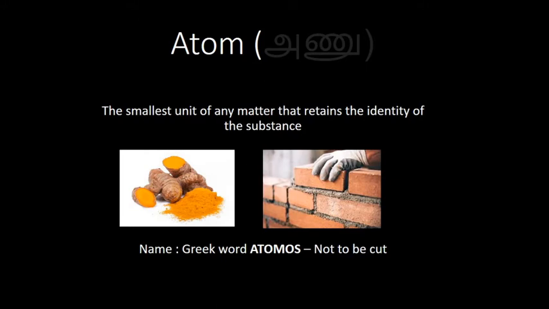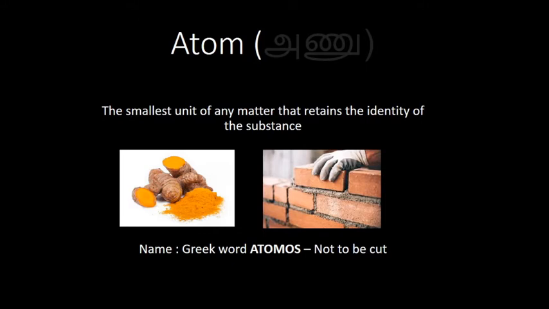Atom is the smallest unit of any matter that retains the identity of the substance. What does that mean? If you take any substance and cut it into small pieces, we can come to a stage where we will not be able to cut further. For example, turmeric: you are going to grind it.